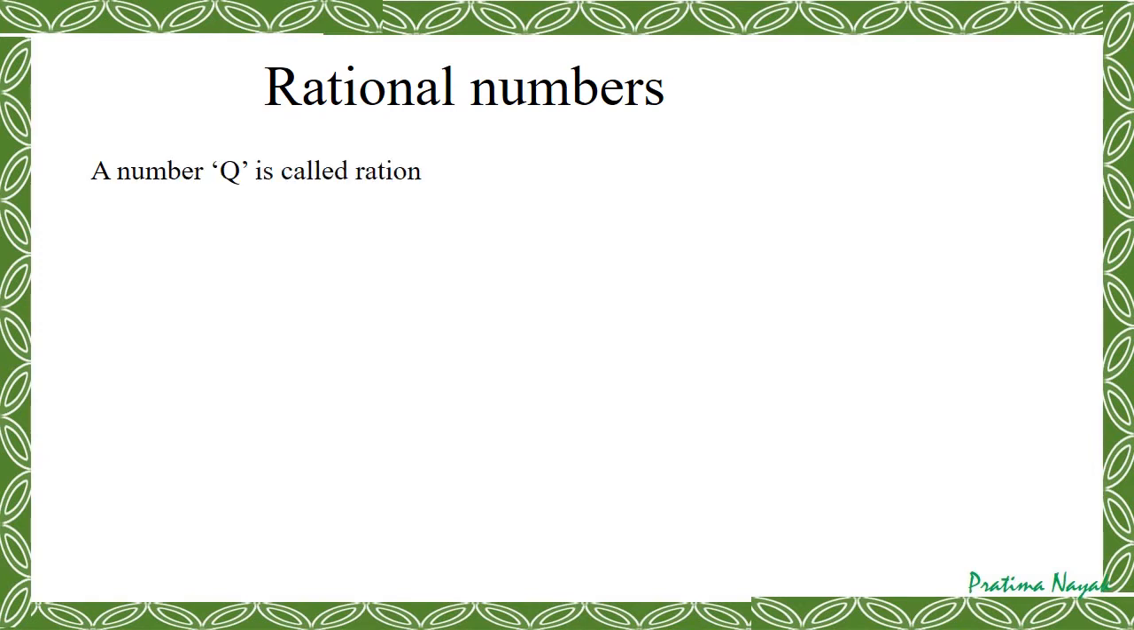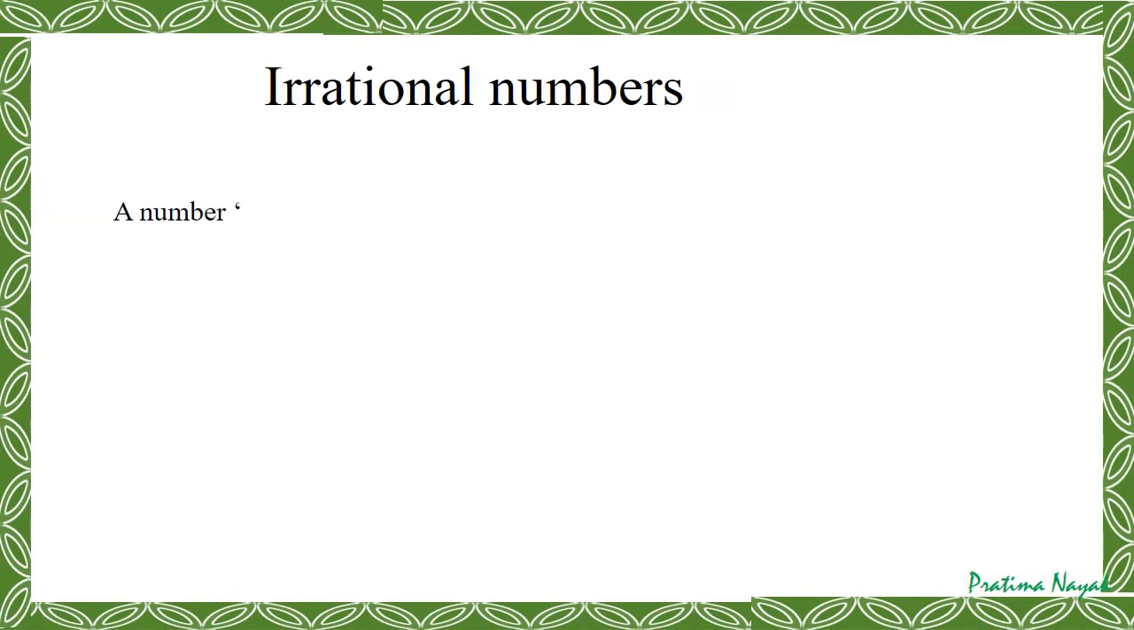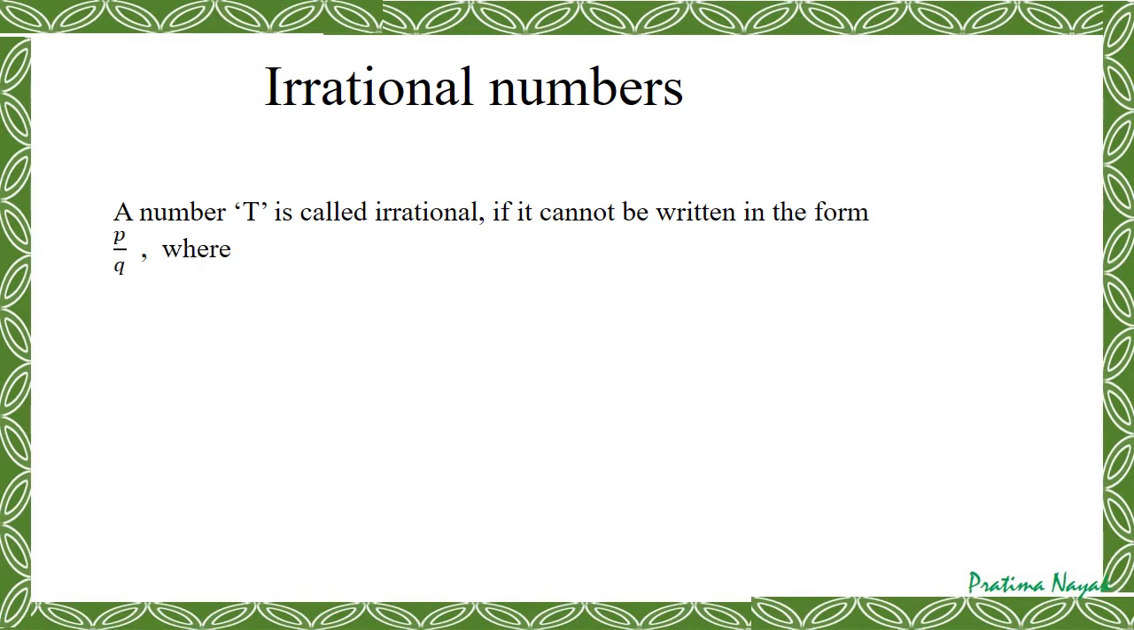So what we know till now about the rational numbers. Rational numbers are represented by capital Q. A number is called rational if it is written in the form p by q, where p and q are integers, but q, the denominator, is not equal to 0. Then what will be an irrational number? The number t is called irrational if it cannot be written in the form of p by q, in the fraction form where p and q are integers and q is not equal to 0.